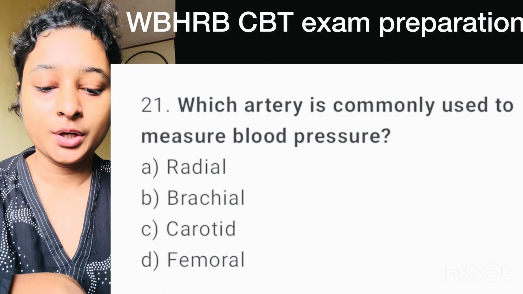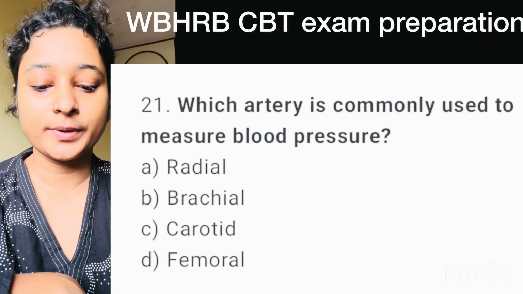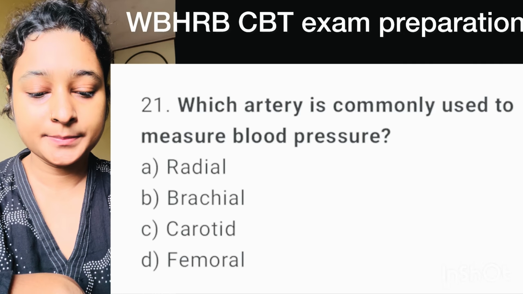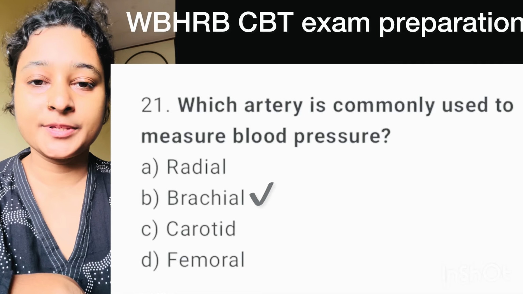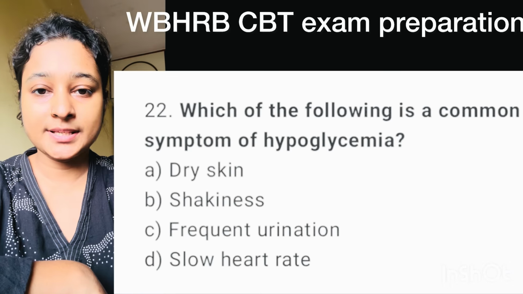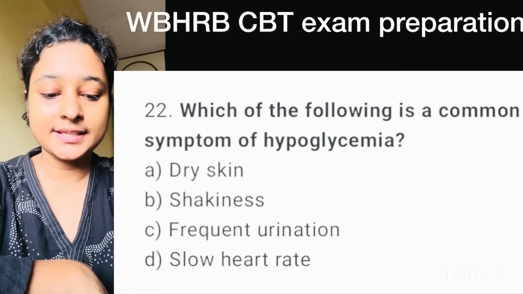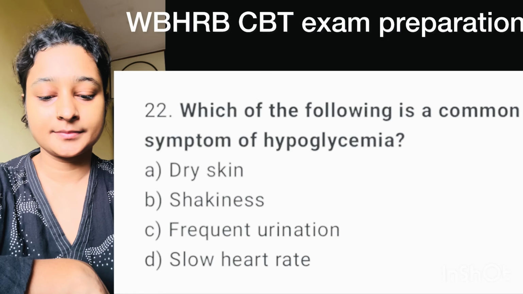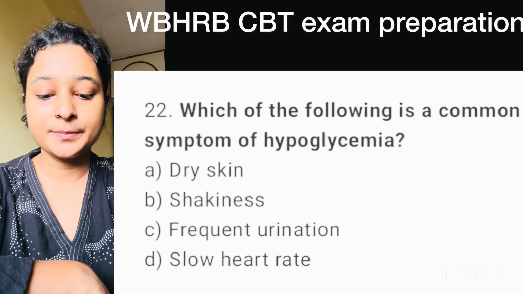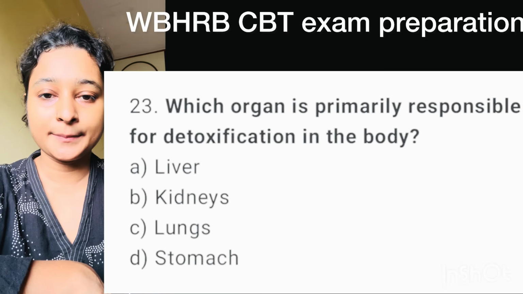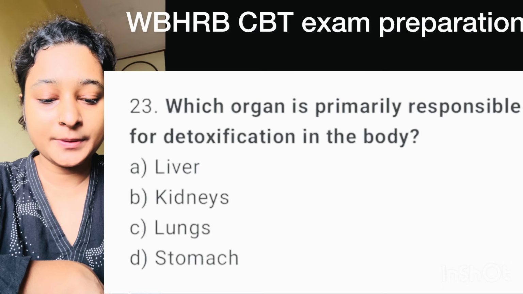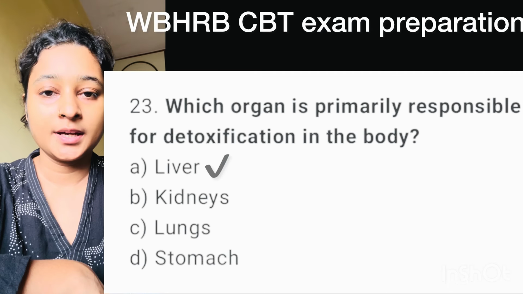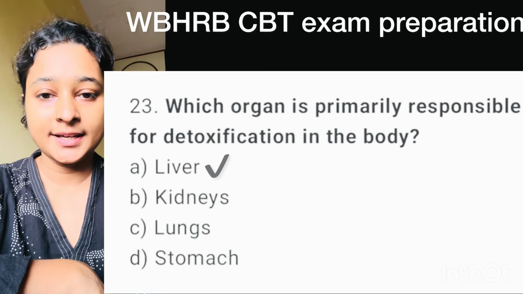Question number 21. Which artery is commonly used to measure blood pressure? Here, correct option is option B, brachial artery. Question number 22. Which of the following is a common symptom of hypoglycemia? Here, correct option is option B, shakiness. Question number 23. Which organ is primarily responsible for detoxification in the body? Here, correct option is option A, liver.